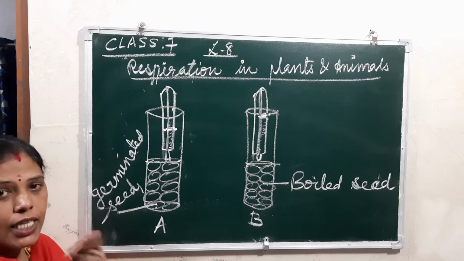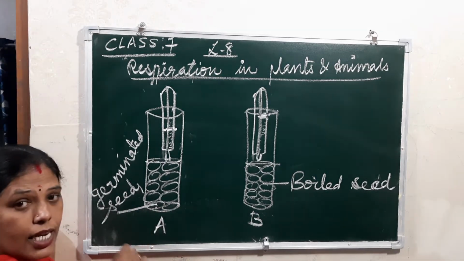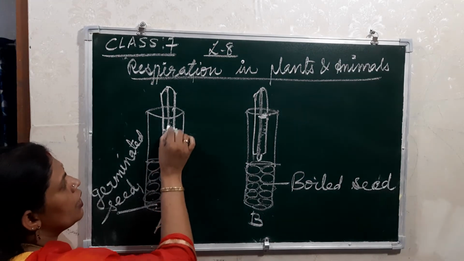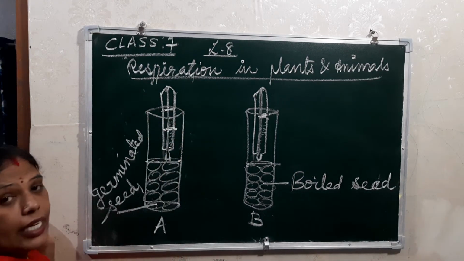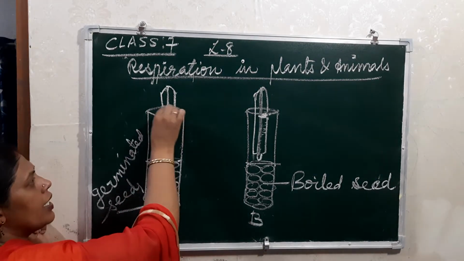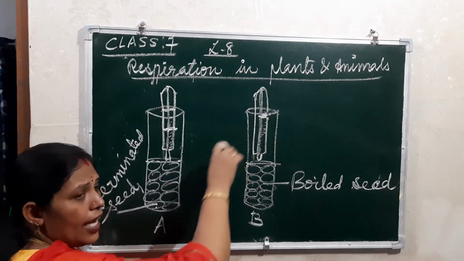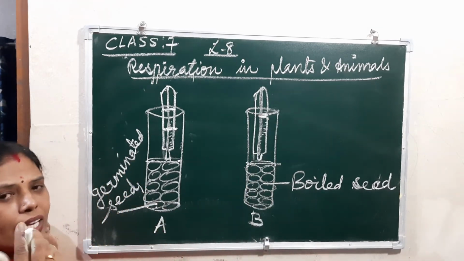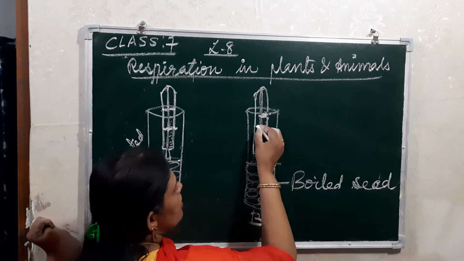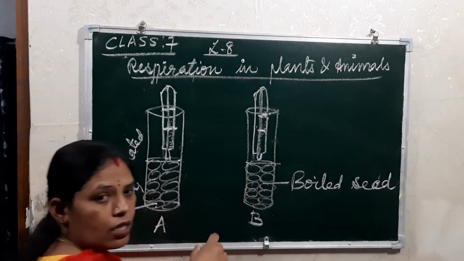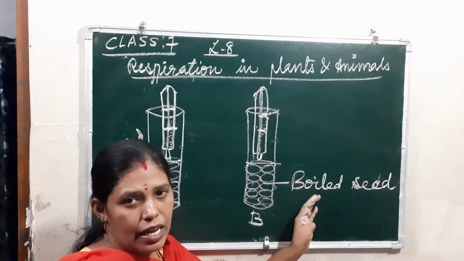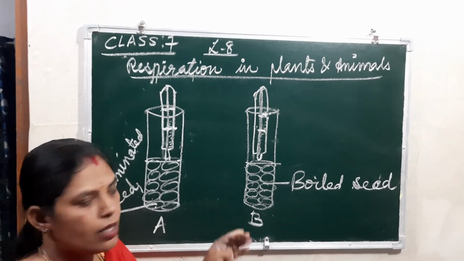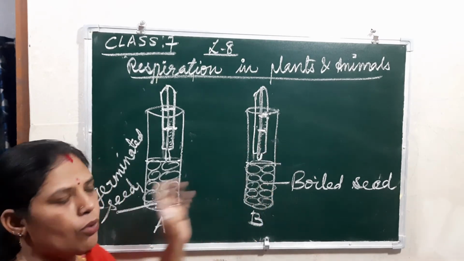For the germinated seeds, the temperature level will have risen from here to here, that means it is increased. For the boiled seeds it remains the same, or it may reduce, because it was hot and after a few hours it may cool. So the temperature may go down.